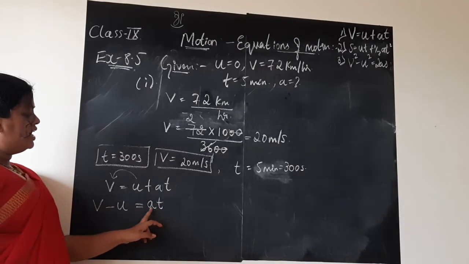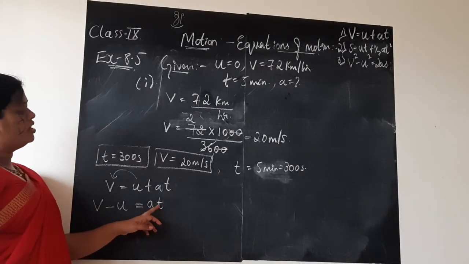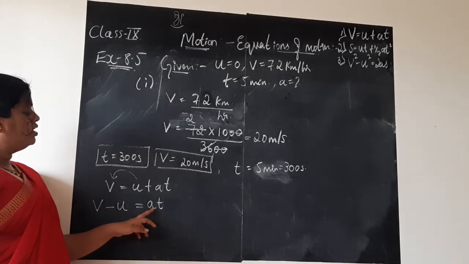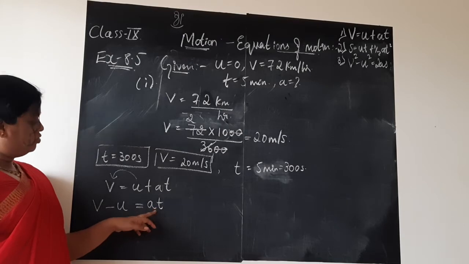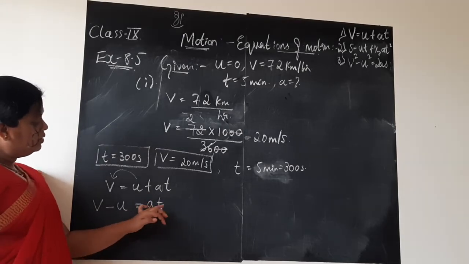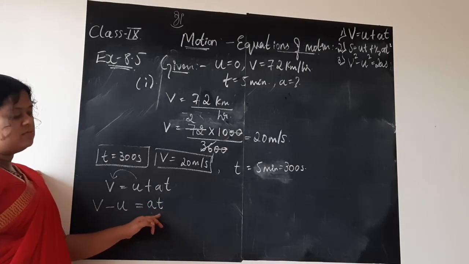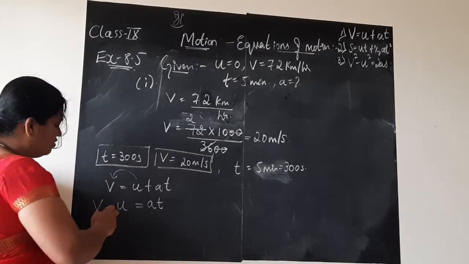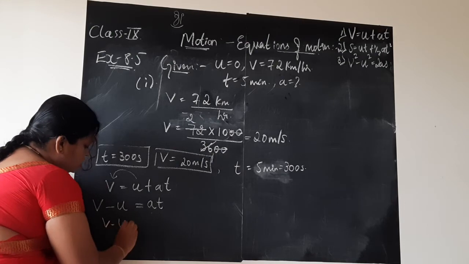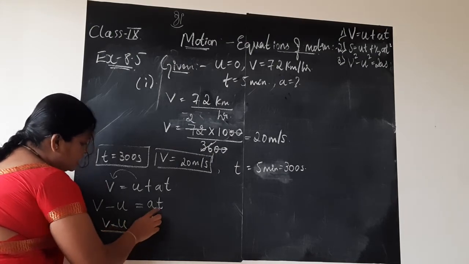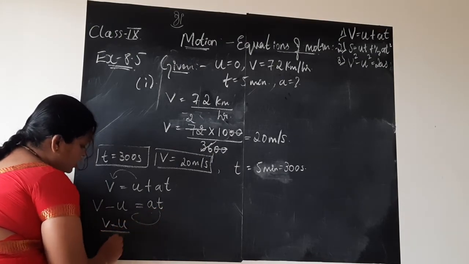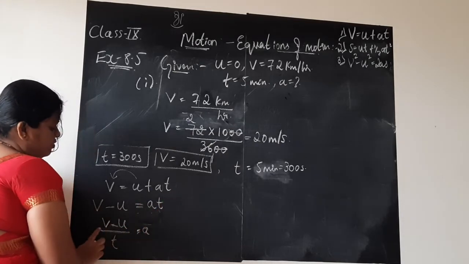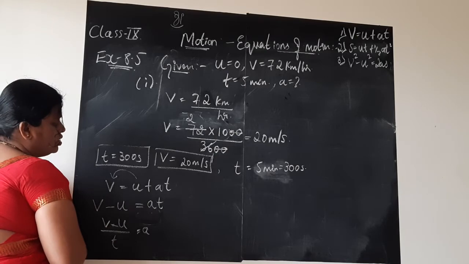But now between a and t, I need to bring t to the other side. I want only the unknown quantity a to be on one side. For doing that, children, if multiplication is there between any two terms and you bring one of the terms to LHS or to the RHS, you will always divide it. So this v minus u of LHS I will write as it is, and this t if I send to RHS, it becomes (v minus u) by t is equal to a.